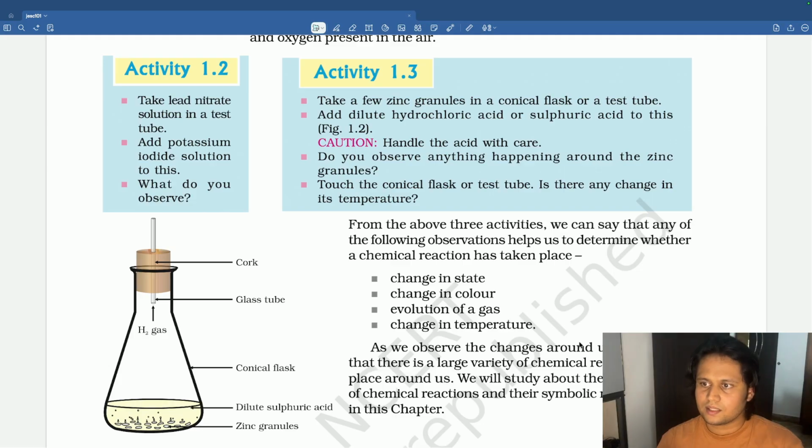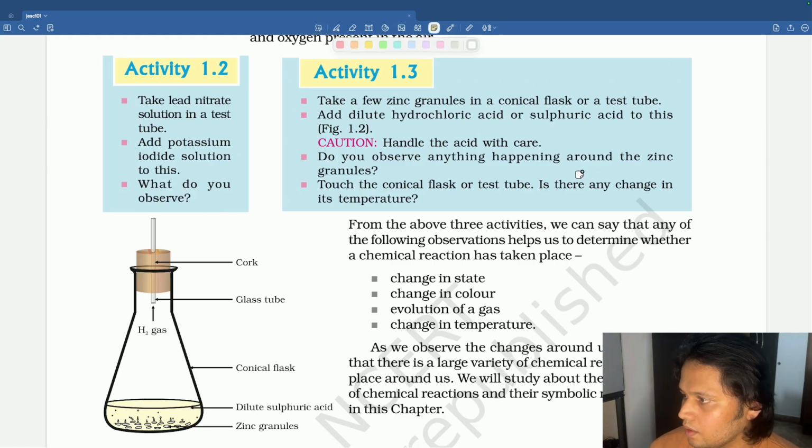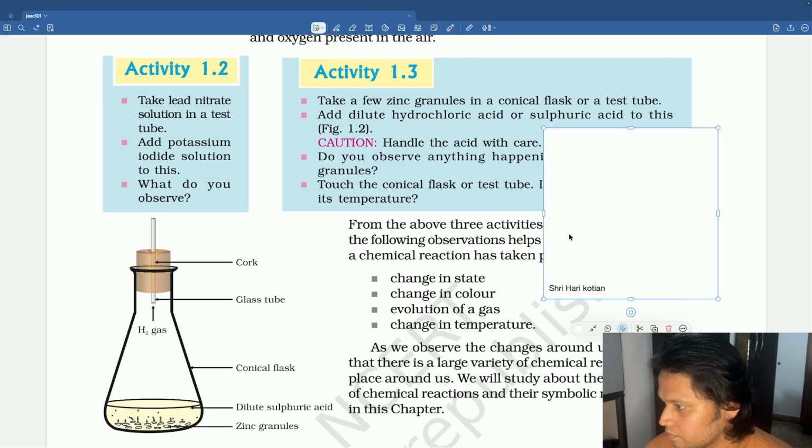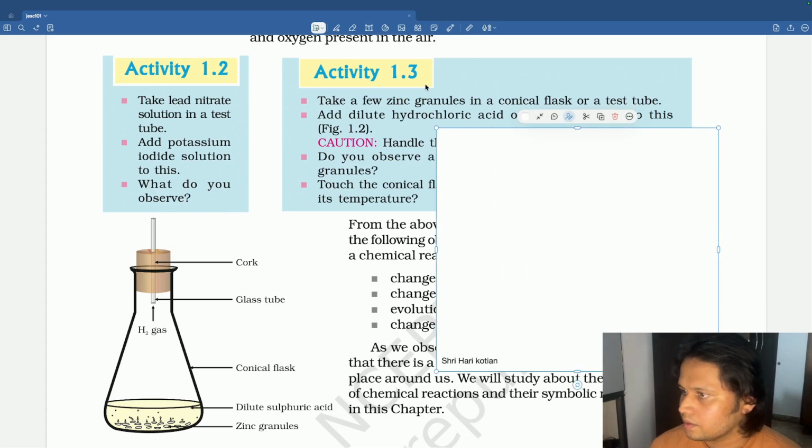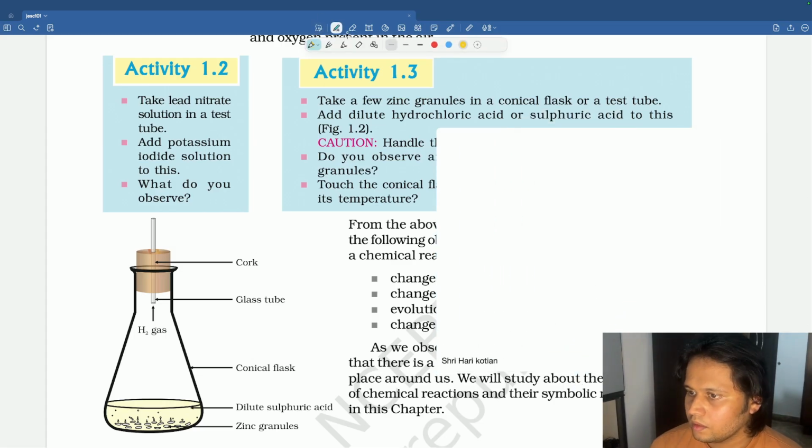The first one is the reaction of lead nitrate with potassium iodide. What they are telling is, take lead nitrate solution in a test tube.